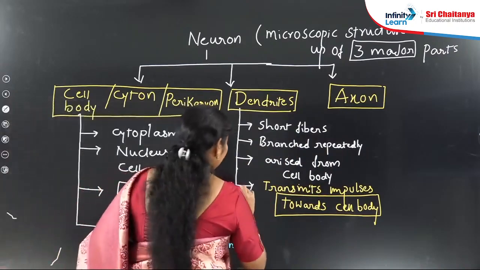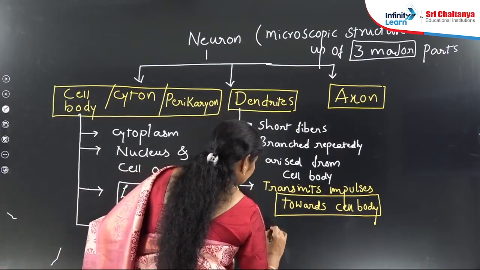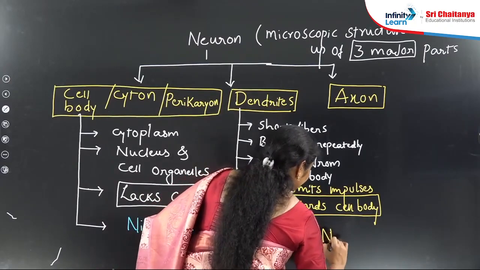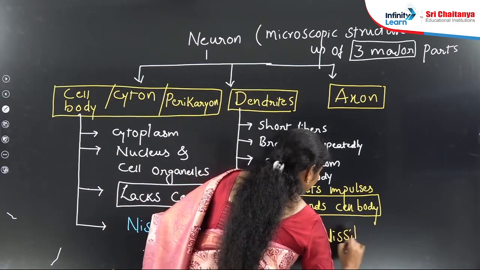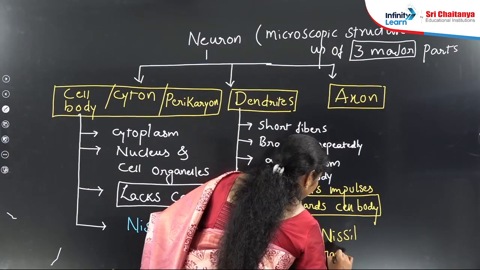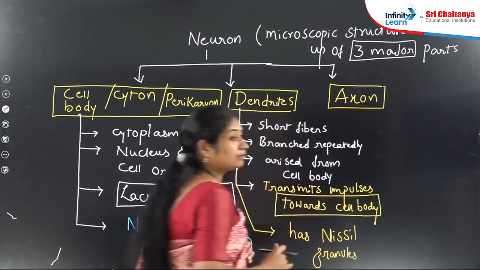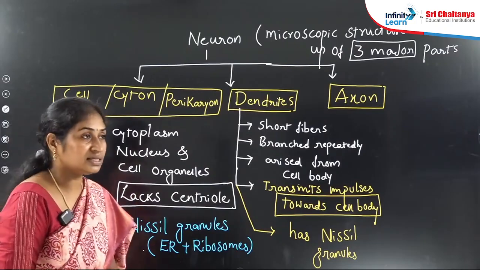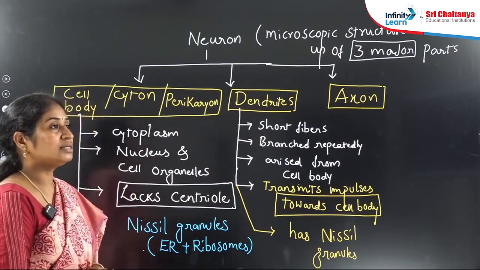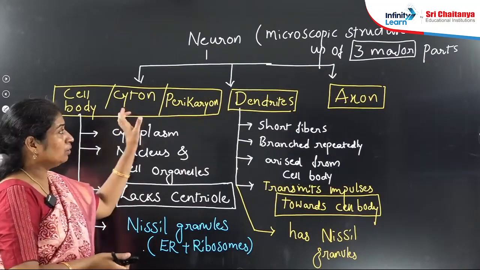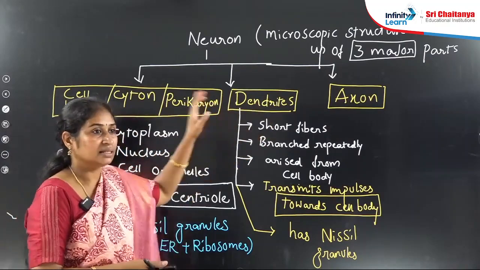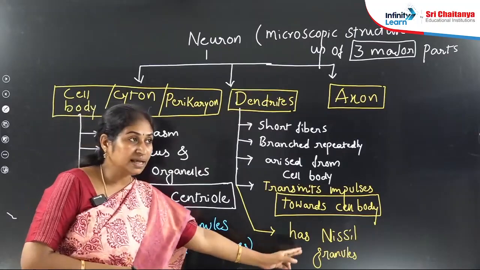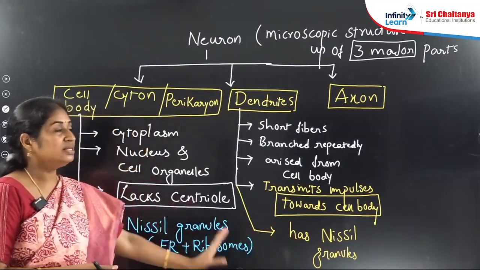And next, dendrites also have Nissl granules. Suppose the question is, where does protein synthesis take place in a neuron? The answer is cyton as well as dendrites, because these two structures have Nissl granules, which play an important role in protein synthesis.